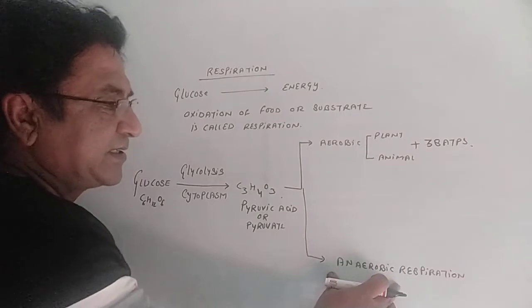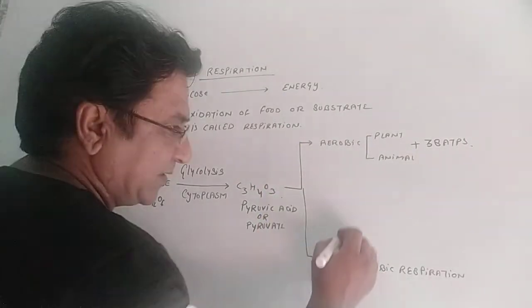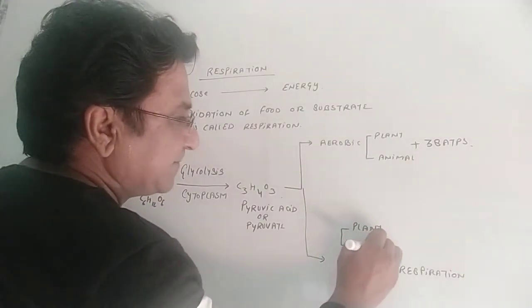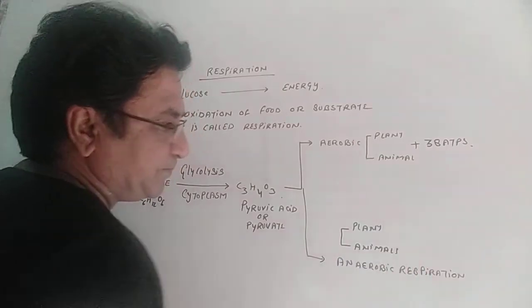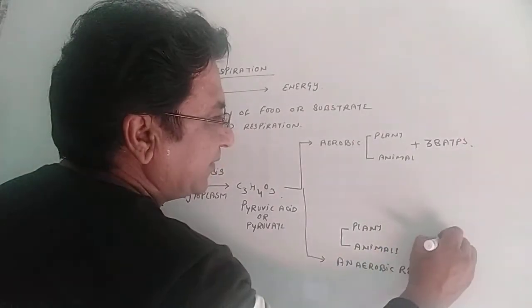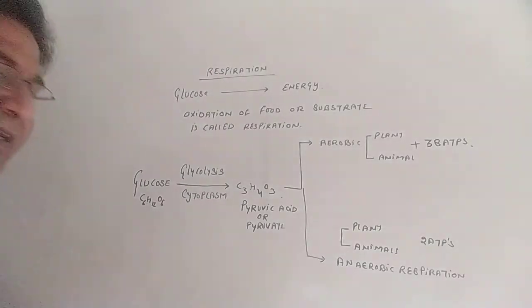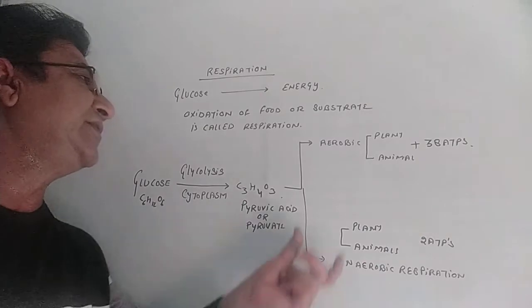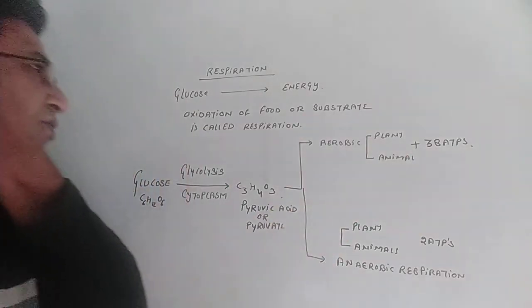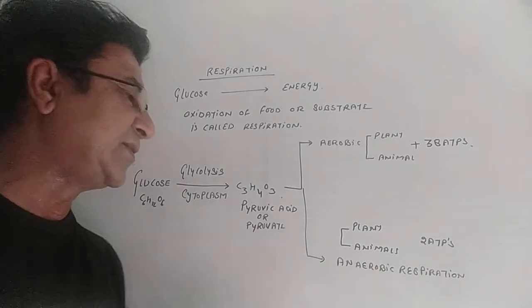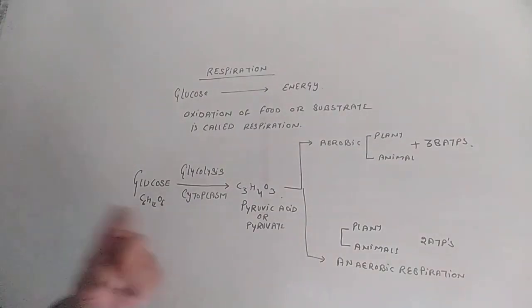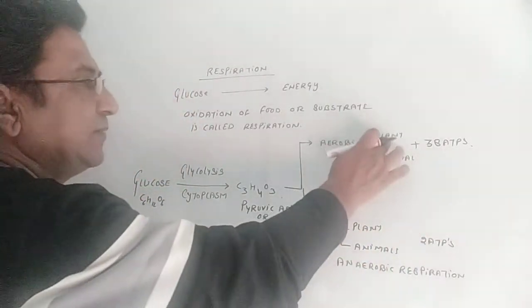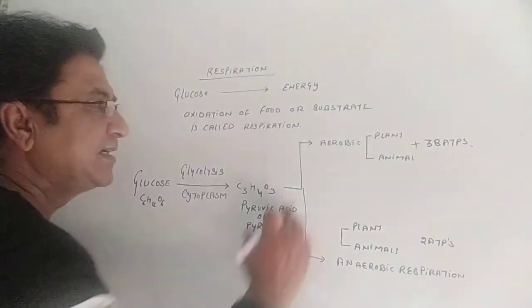But in anaerobic respiration, whether in plants or in animals, only 2 ATPs are produced. ATPs are the energy currency. A very small amount of energy is produced. Remember that. So in simplification, aerobic respiration produces a large amount of energy and anaerobic produces a lesser amount of energy.